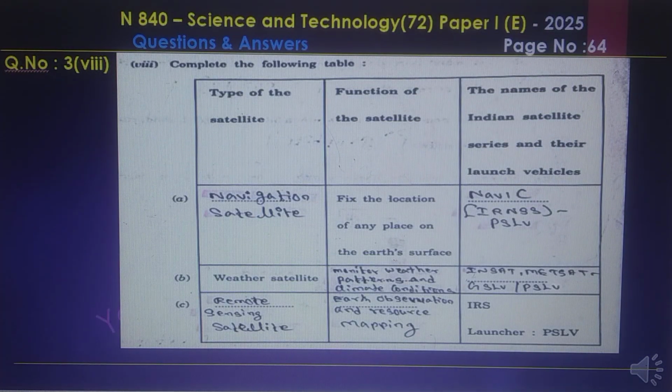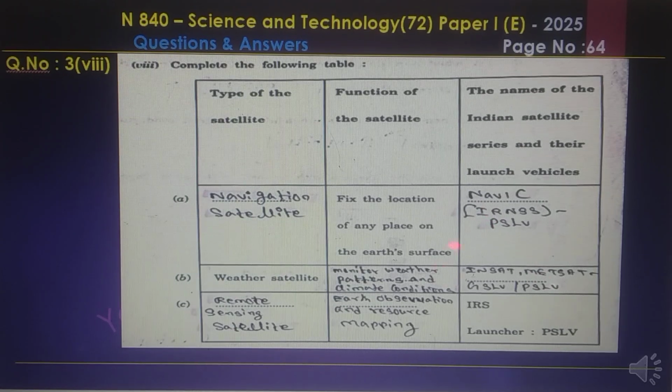Question number 3.8. Here are the answers to these questions. Navigation satellites: NavIC, IRNSS, PSLV, and monitoring weather patterns and climate conditions. Here are INSAT and METSAT, and GSLV and PSLV. The fourth one, C, the answer: remote sensing satellite. And the answer to this: earth observation and resource mapping.